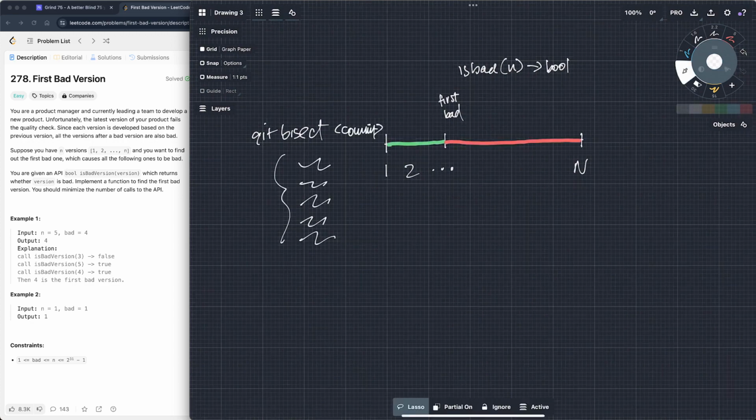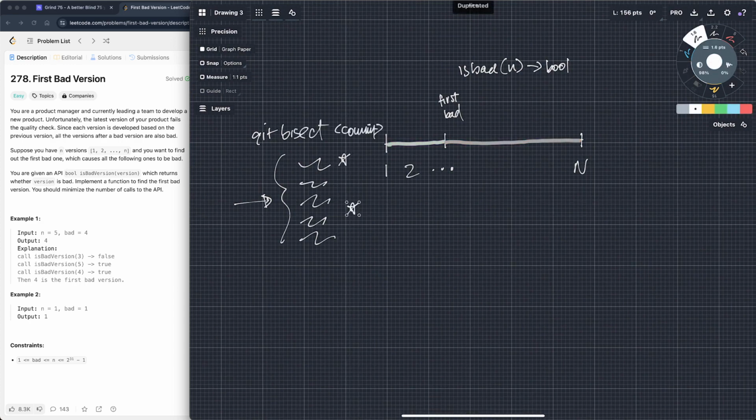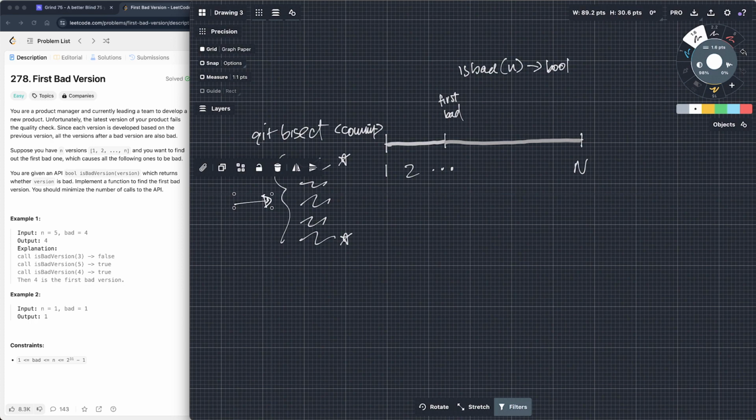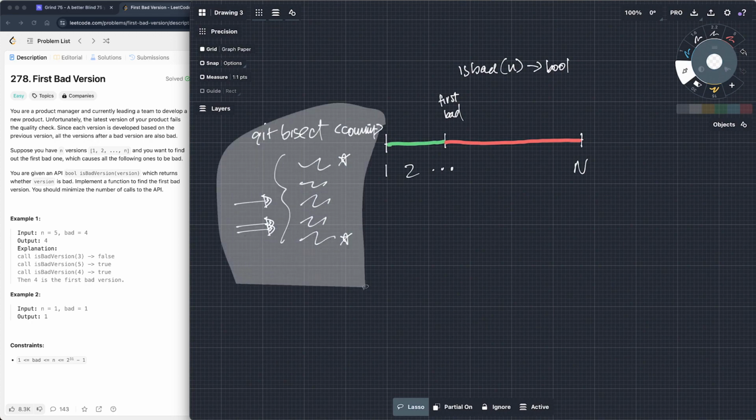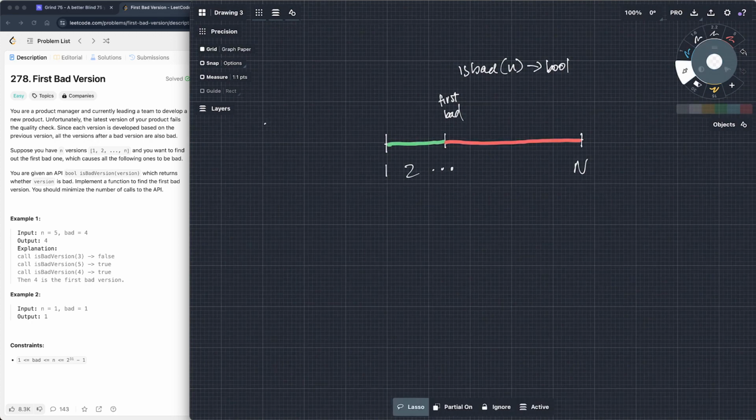So if this is your current commit, and you say, let's look up to here, it's going to search in the middle. It's going to ask you, does this one look bad? If it does look bad, then you have to go even earlier, right? And then earlier, and you can imagine this is the binary search concept, right? So this maps directly with this, right? So it's green for a little bit, and then it goes red, and red is bad, right?